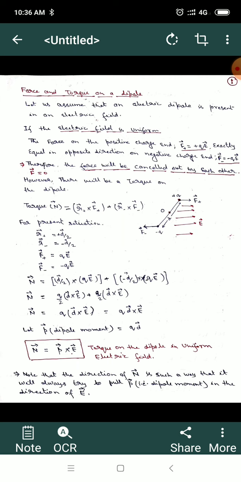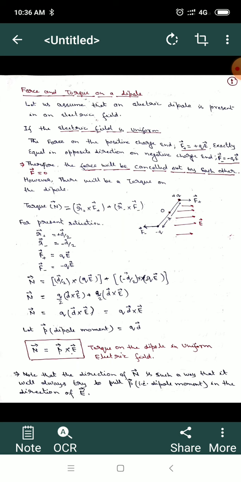On the plus q charge, let us say the force F plus appears, which is equal to q into E, that is charge times the electric field. On the minus q charge, the force is F minus vector, that is minus q E. In a uniform electric field, these forces F plus and F minus are equal but in opposite directions. So if you calculate the net force on this dipole, these two forces will cancel each other out, because F plus is equal to plus q E and F minus is equal to minus q E.